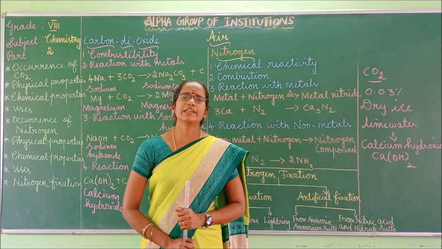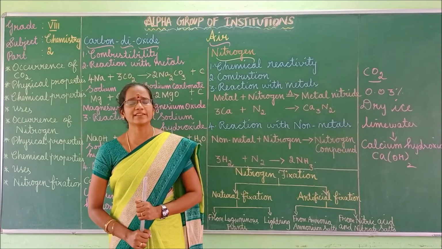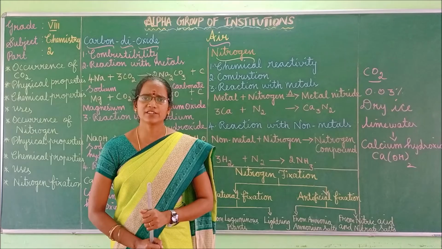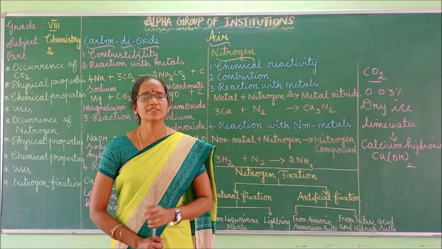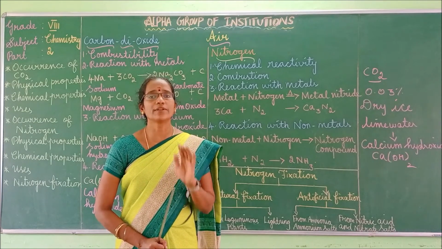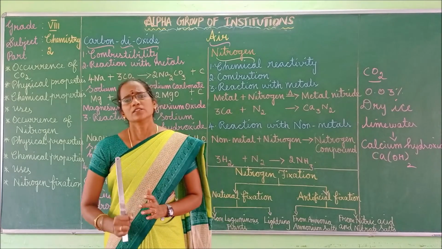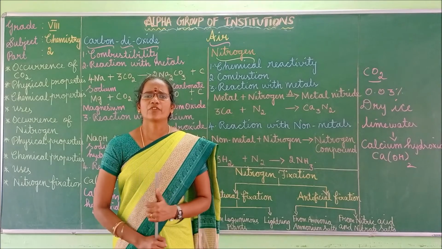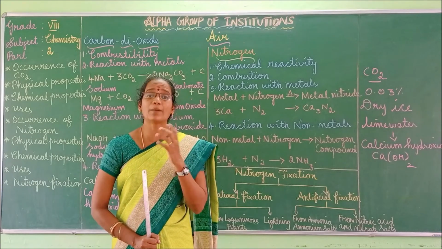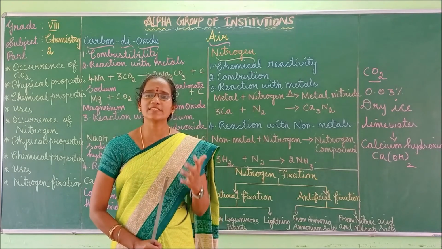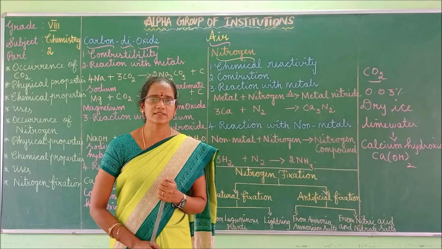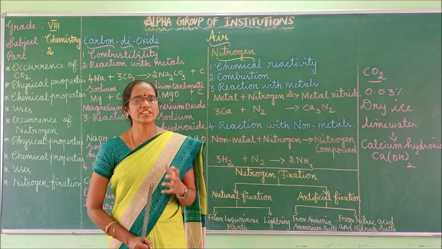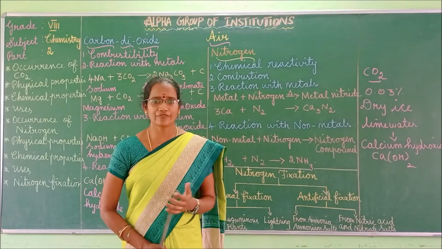Carbon dioxide is mainly used in aerated drinks and also in soft drinks. What do you mean by aerated drinks? Aerated drinks means carbon dioxide is dissolved in water. Next, carbon dioxide is mainly used for the preparation of ammonia. Ammonia is the basic material for the manufacture of fertilizers like urea, and it is also used for the preservation of food grains and fruits.